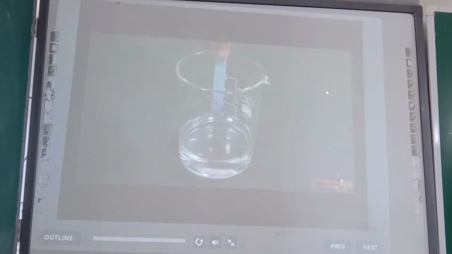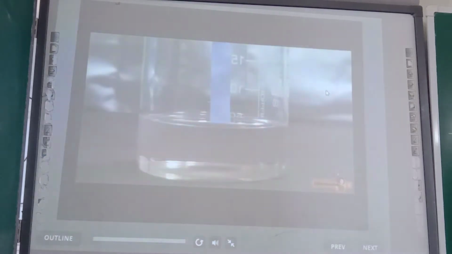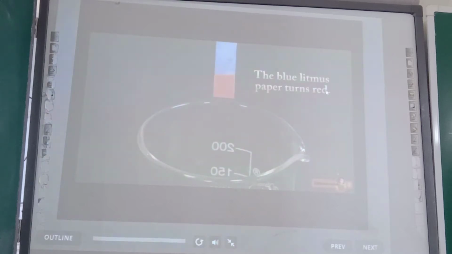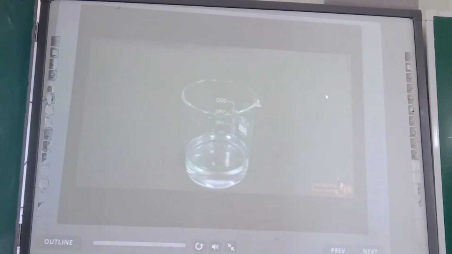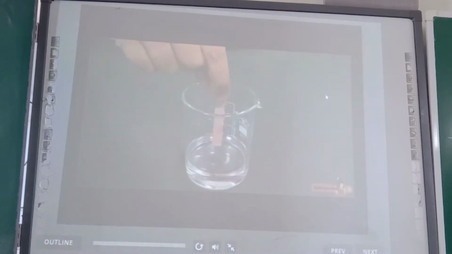Dip one end of blue litmus paper into the liquid and observe carefully. The blue litmus paper turns red. Now, repeat the same activity with the red litmus paper.